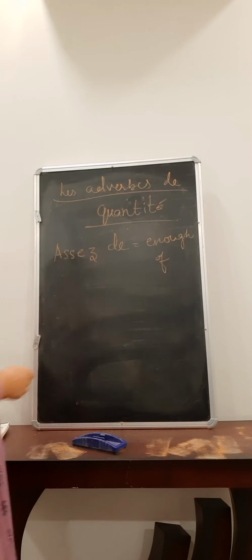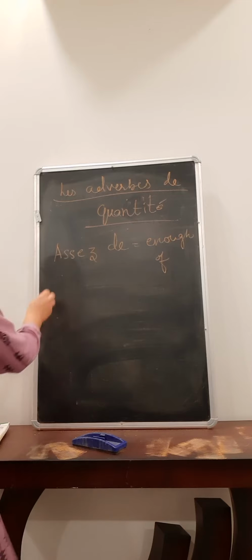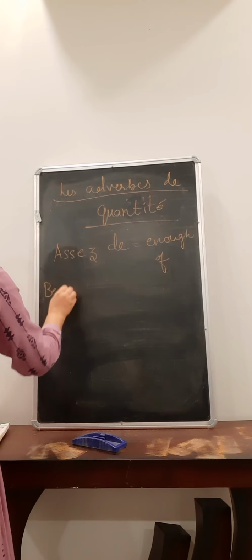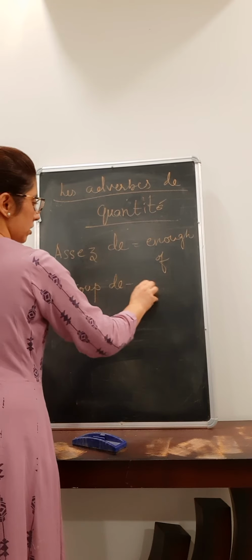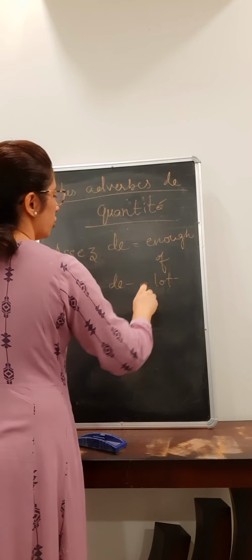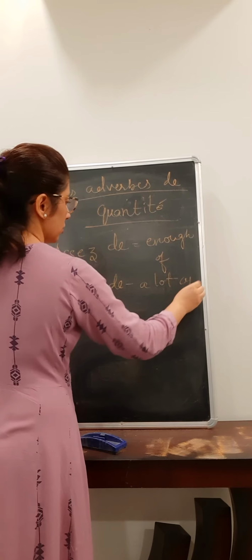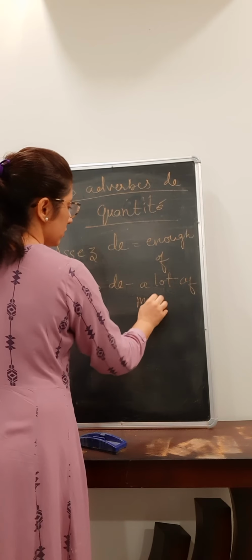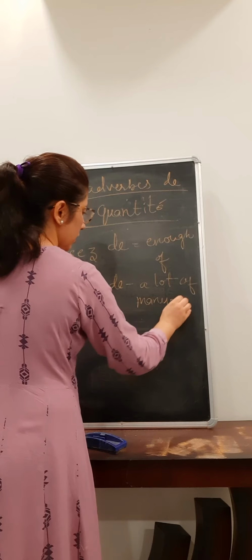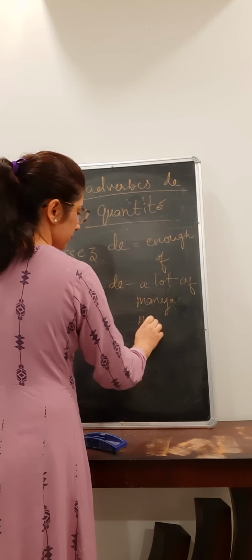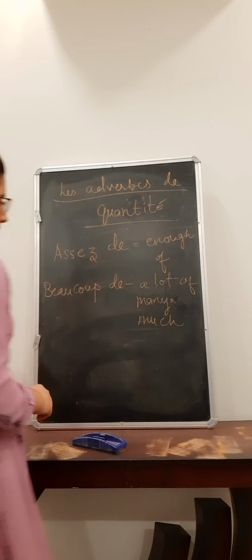Enough of, right? And then we have beaucoup de. Beaucoup de means a lot or lot of, right? Many, much.